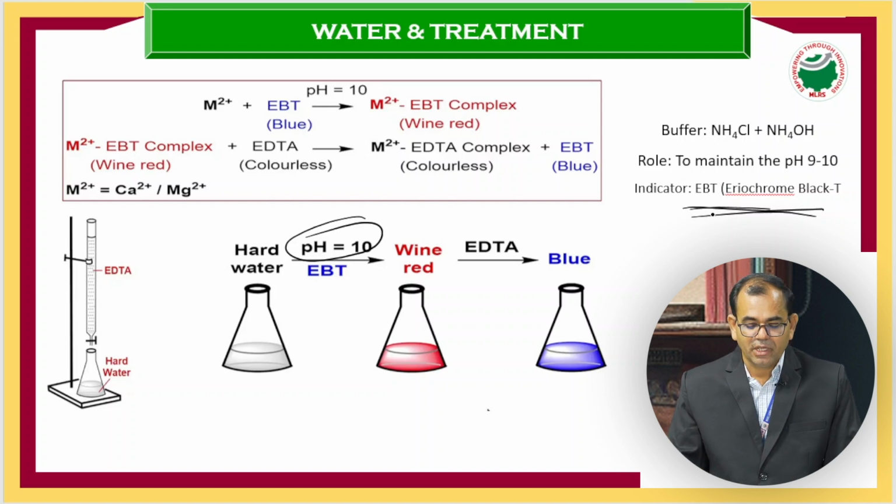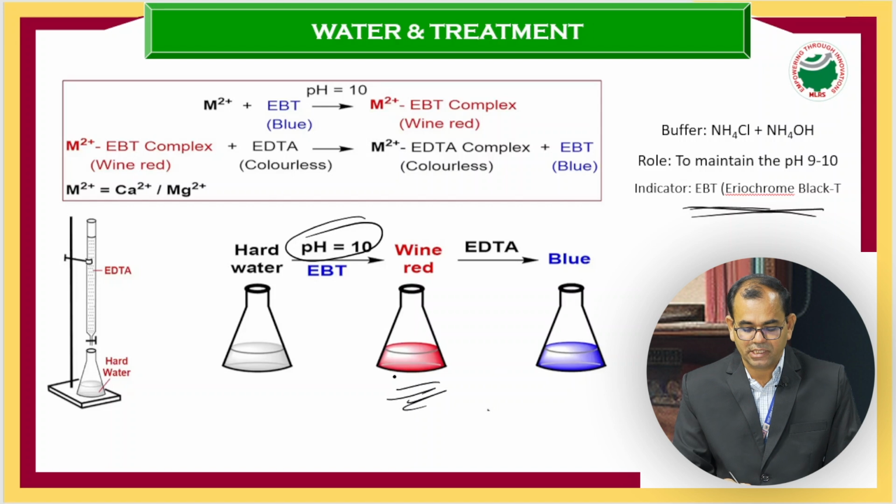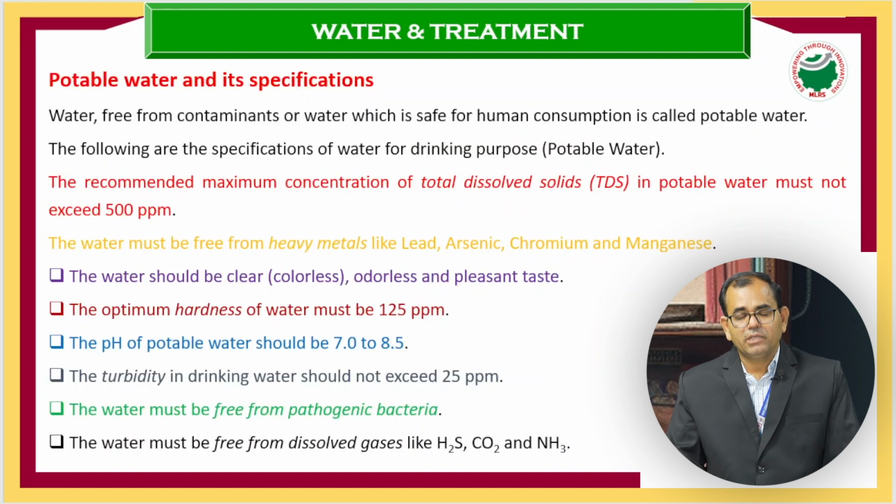That's an indicator. When we add the EBT indicator and buffer to the conical flask, initially it appears wine red in color, as represented here. When we do the titration with the burette filled with EDTA, at a certain point it turns blue. Once it turns blue, we stop the titration and note the reading. We repeat it thrice, take the average of these 3 readings, and use it for the further hardness calculations using the M1V1 equals M2V2 formula.